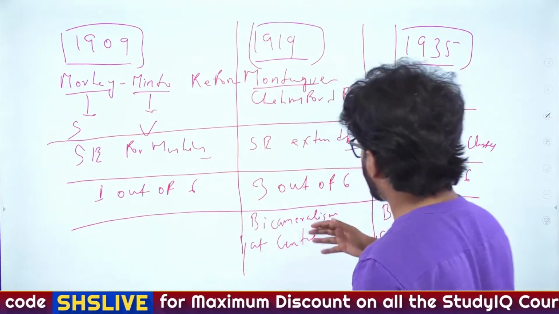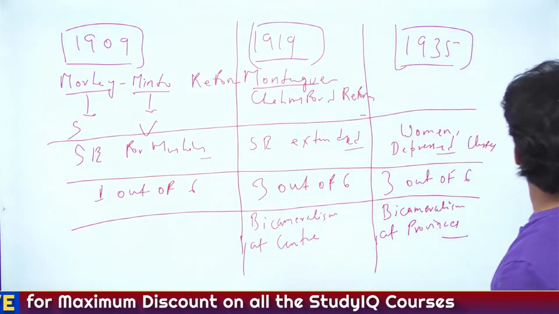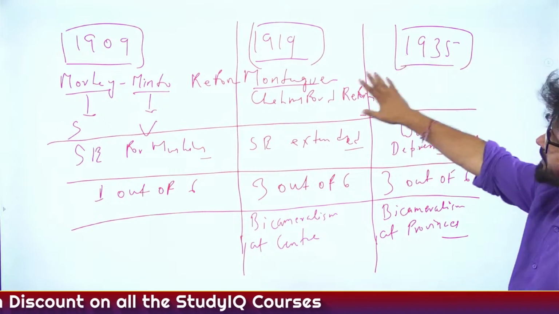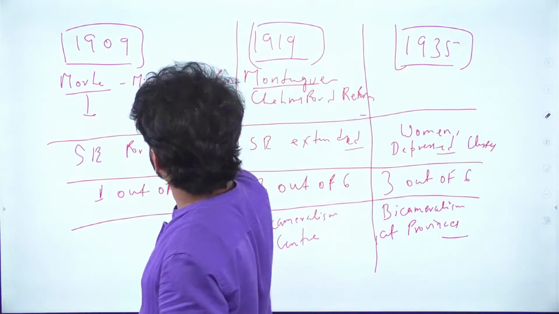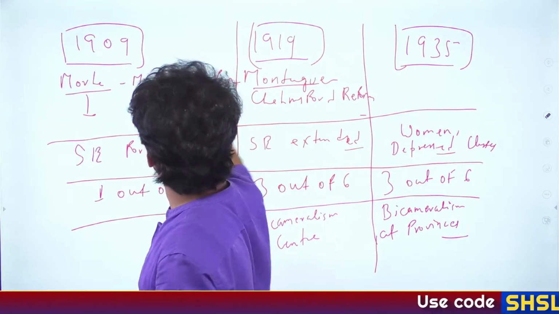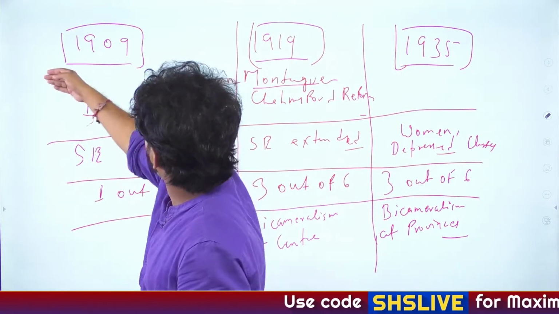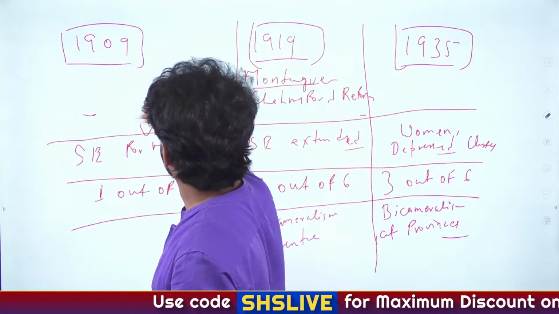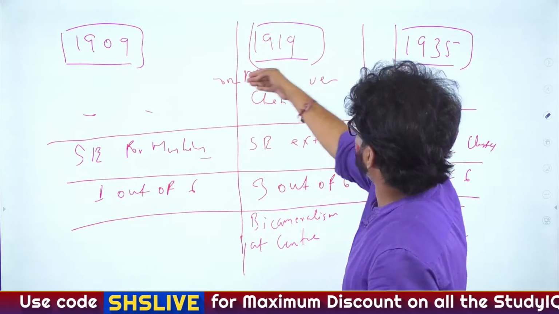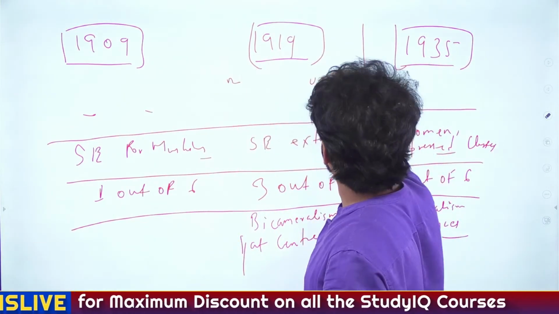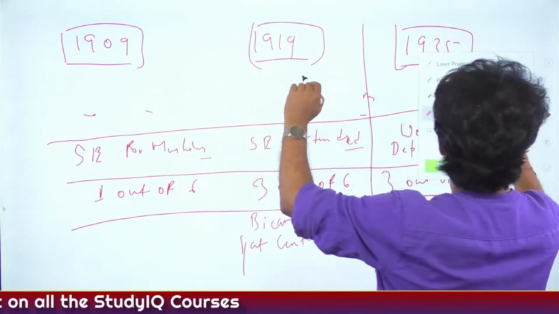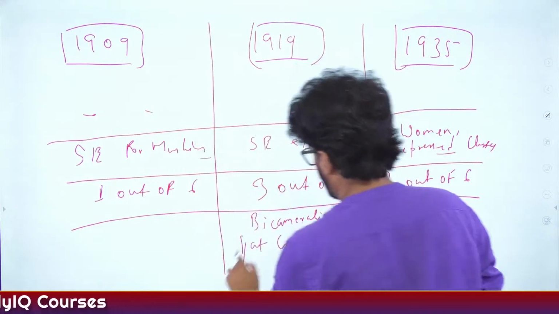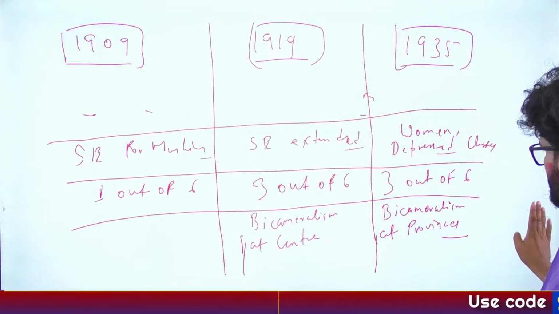What other points can we use to demarcate or differentiate these things? These three are the most important acts, sir and ma'am. When you're revising, and if you have time paucity, focus on these three, they are the most important acts. Okay, so we are doing a comparative analysis. Let's continue the discussion. So bicameralism at center, bicameralism at provinces.